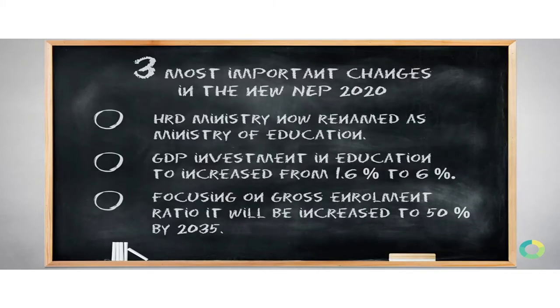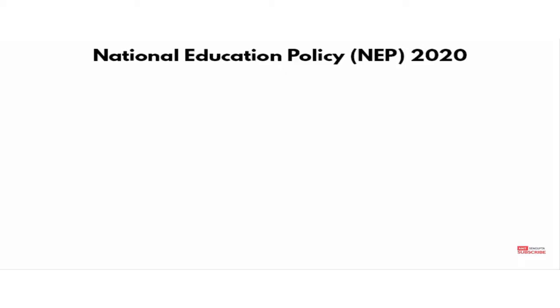And the most important changes in NEP 2020: the first one was that the Ministry of HRD was renamed as Ministry of Education. The GDP investment in education was increased from 1.6% to 6%, and focusing on the gross enrollment ratio, which is going to be increased to 50% by 2035. So these are the three important changes in the NEP 2020.